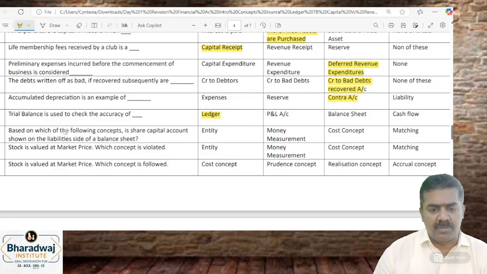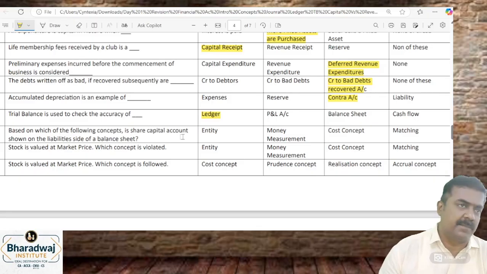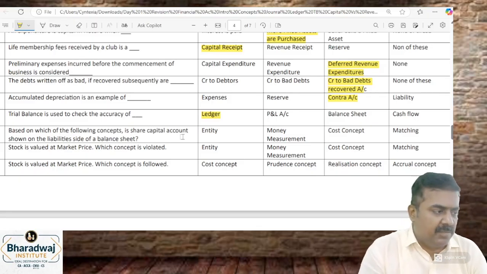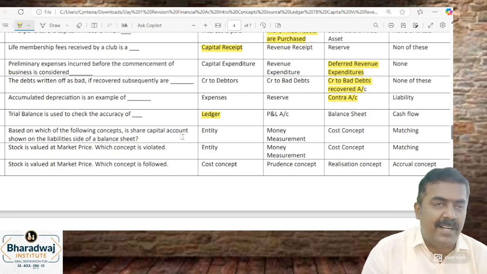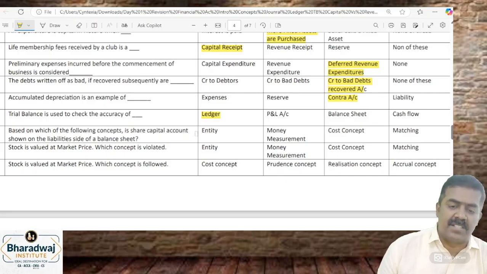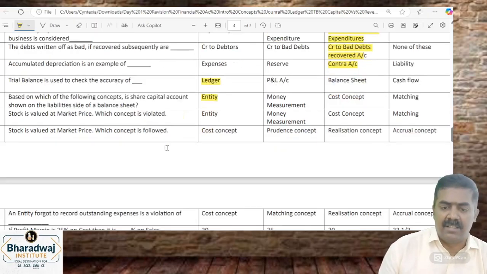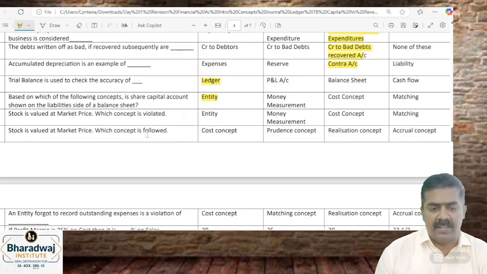Based on which of the following concepts is share capital account shown on the liability side of the balance sheet? We show capital on the liability side of the balance sheet because of the business entity concept. We treat the owner and the business as separate entities.